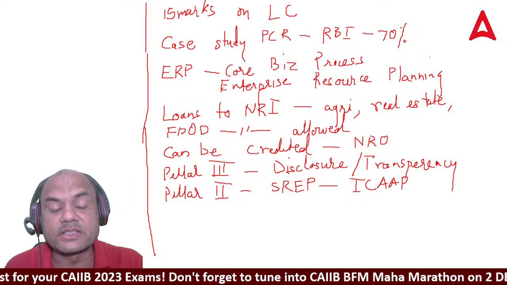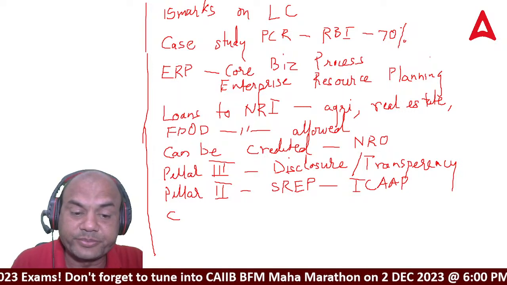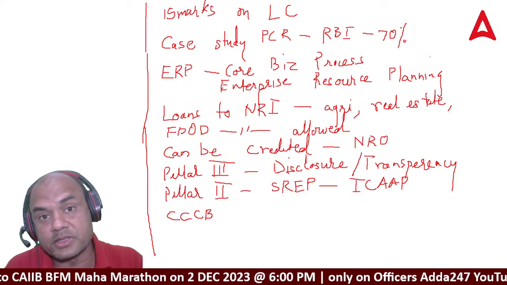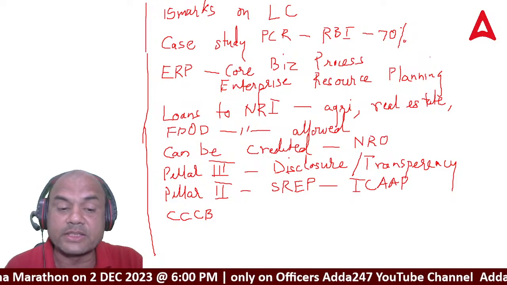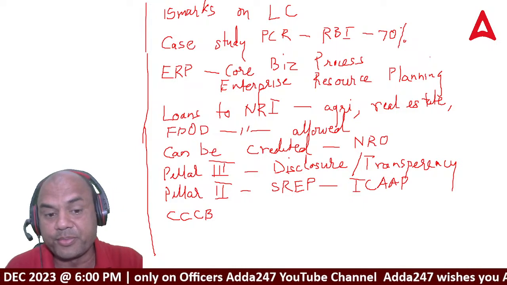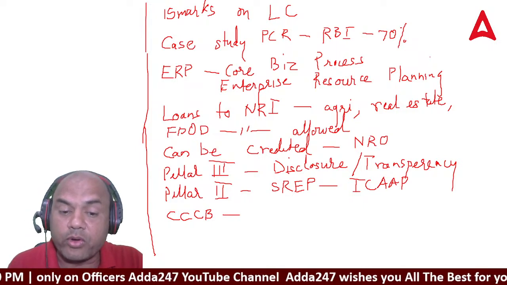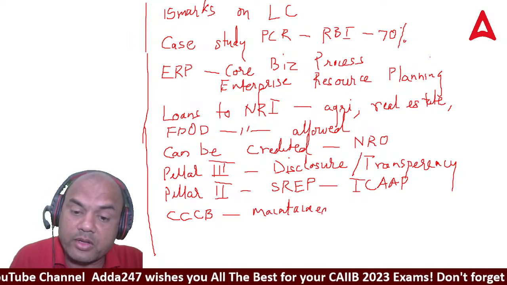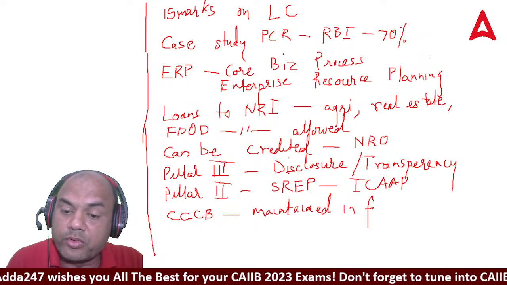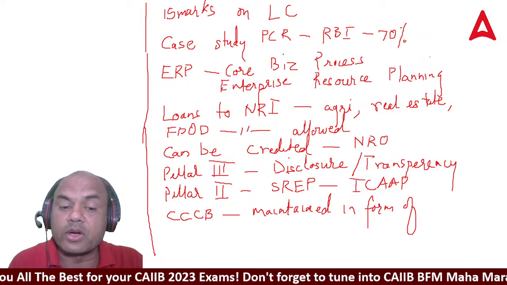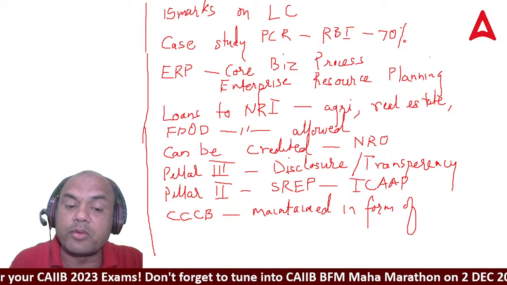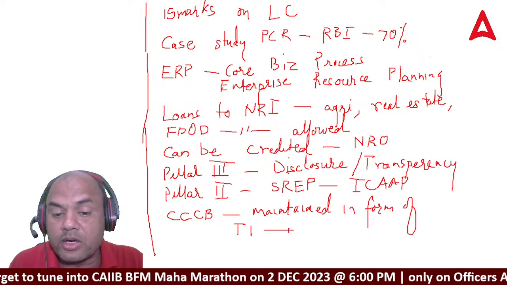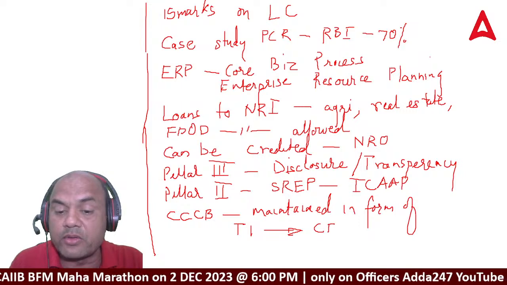So remember, CCCB is the counter-cyclical buffer. There are two buffers: one is the capital conservation buffer and the second is the counter-cyclical buffer. So CCCB is maintained in the form of what? That was the question. It is always maintained in the form of Tier 1, and out of this Tier 1, more importantly, it is always maintained in the form of CET1.